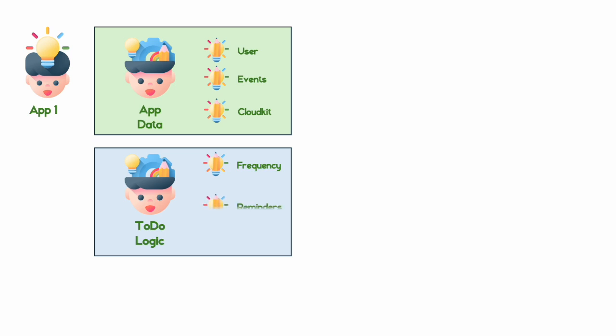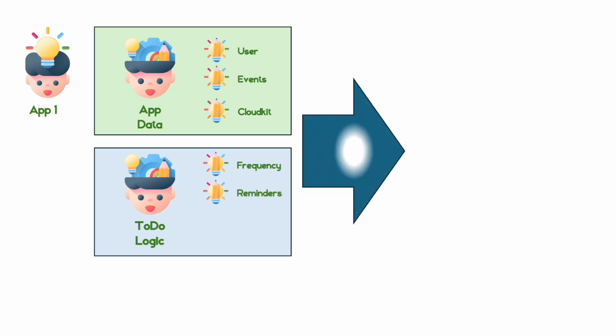A key feature of the app gener8 is that I can take an idea. So I've got an idea called app 1, and I can take all the themes of that idea.